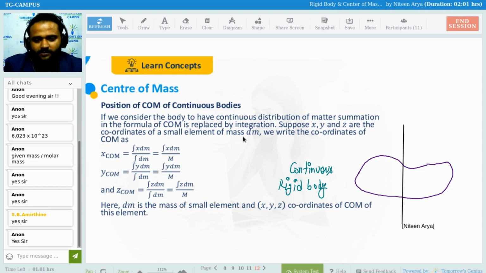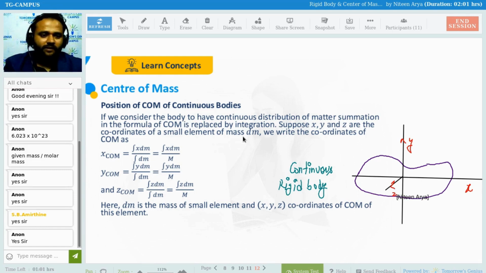This is altogether the x, y, and z axes. As you can see, this is your x axis, this is your y axis, and this is your z axis. Clear?